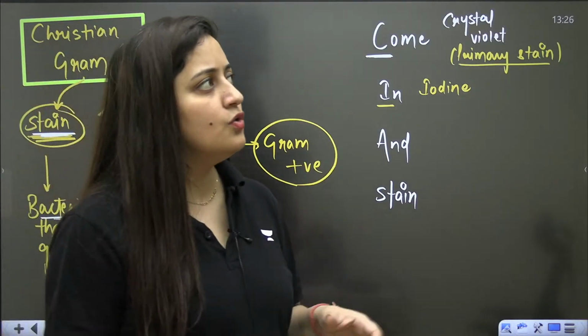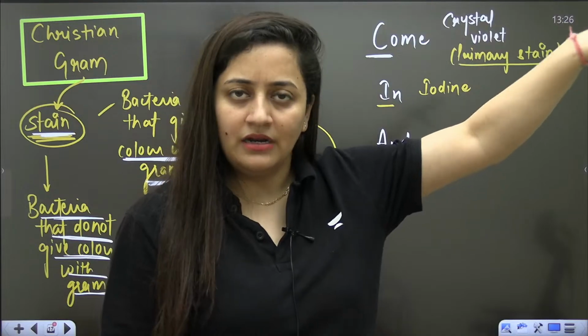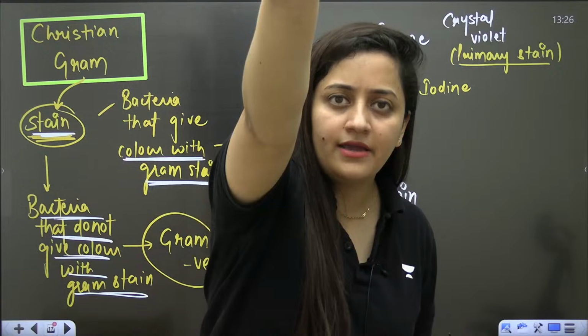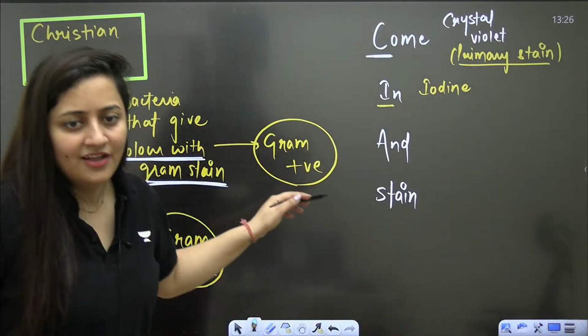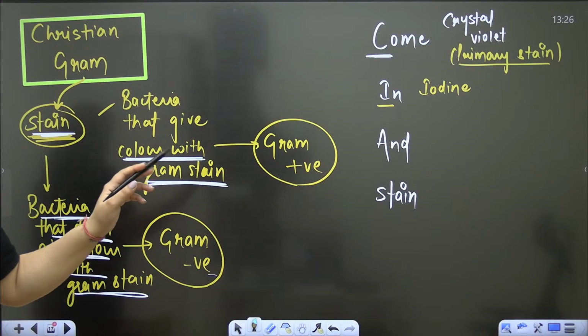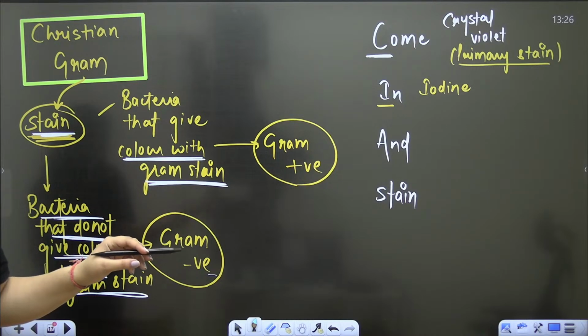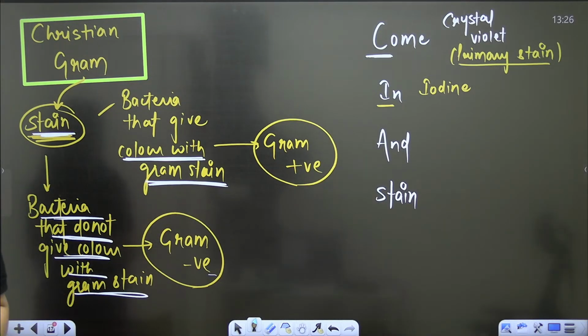Like let's say you want to paste a painting, so you can use Fevicol to stick it, or you can use double tape to stick it. In the same way, we are going to use the primary stain first, and after that primary stain, what do we have to do?